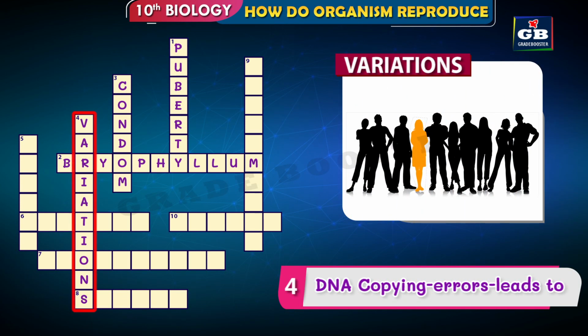The answer is variations. During reproduction, DNA copying takes place. As this process is not very accurate, certain errors take place which lead to variations.